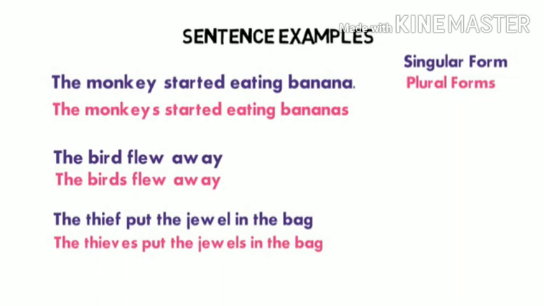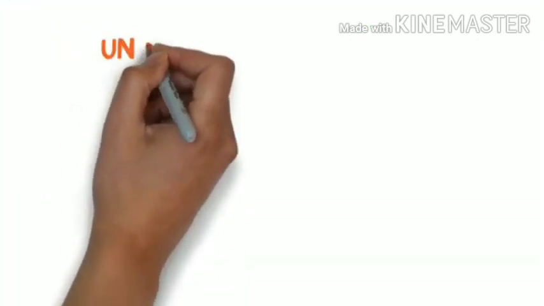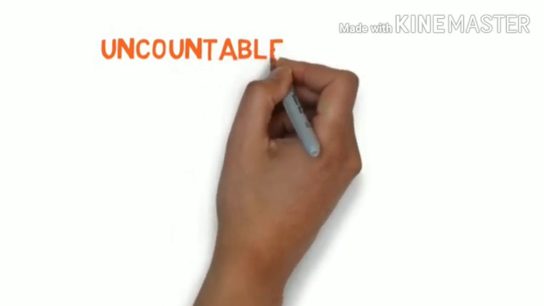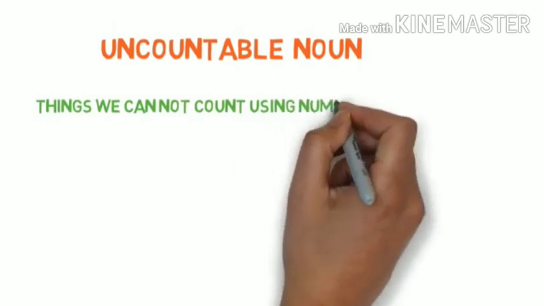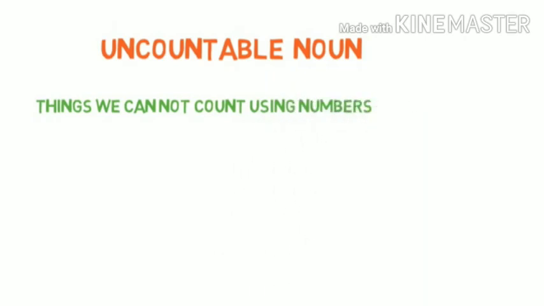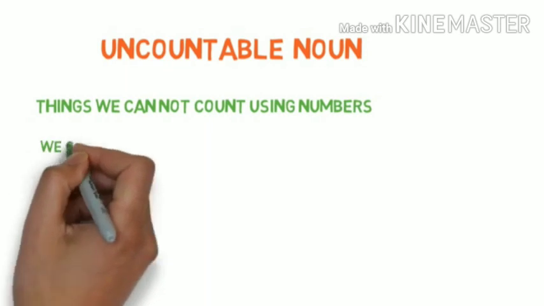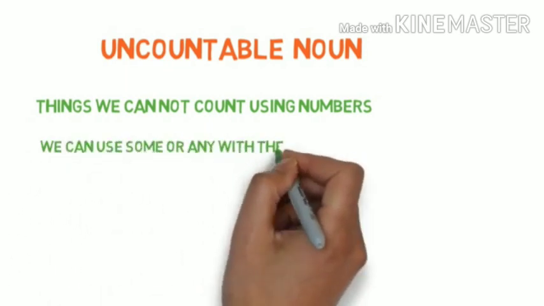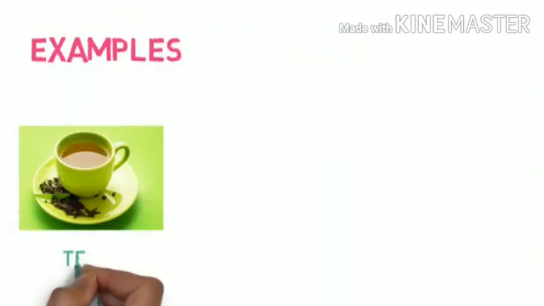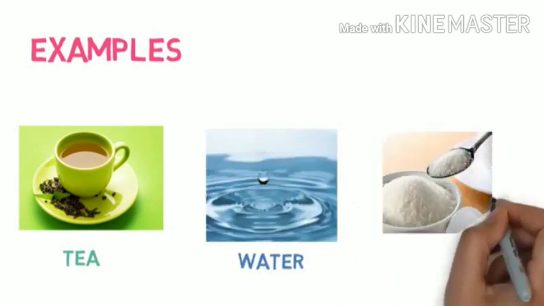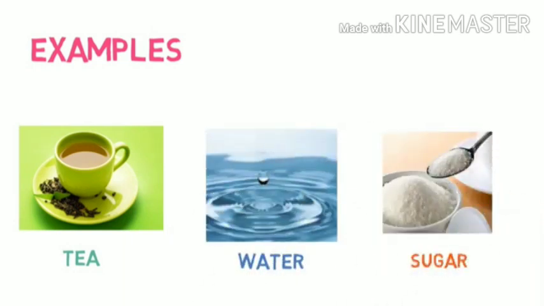Okay. Let's see another category, uncountable noun. Uncountable nouns are nouns for things we cannot count using numbers. We can use some or any with them. Understood? They usually do not have plural forms. Like this example, tea, water, sugar. Can you count tea? Can you count butter? No, you can't count sugar either.